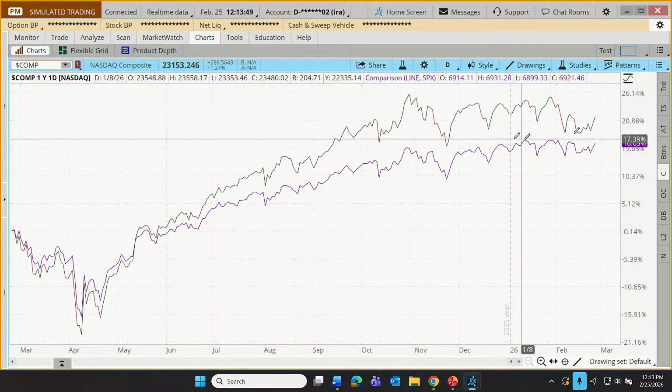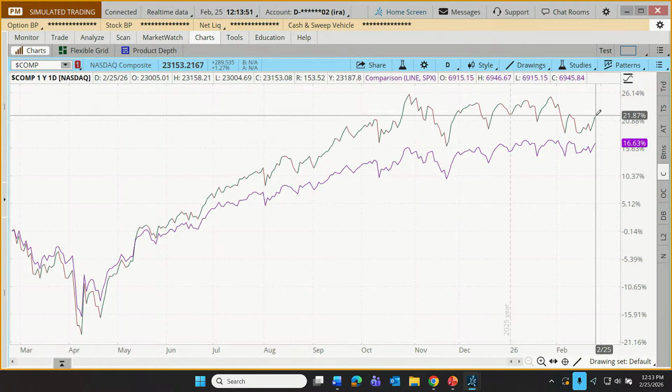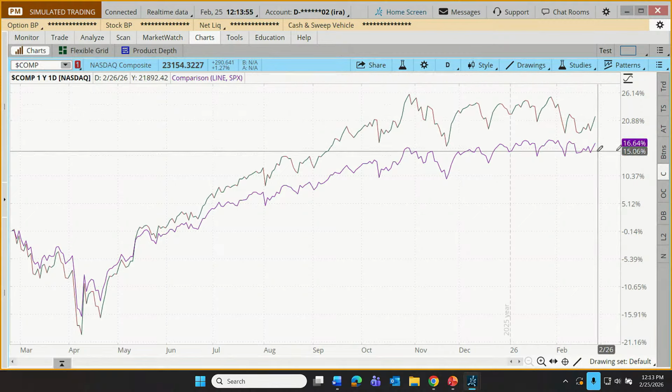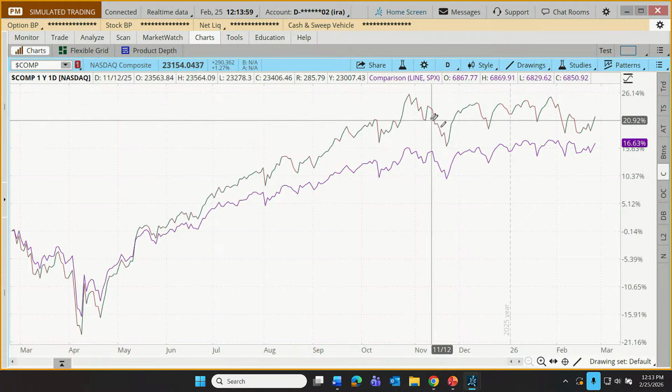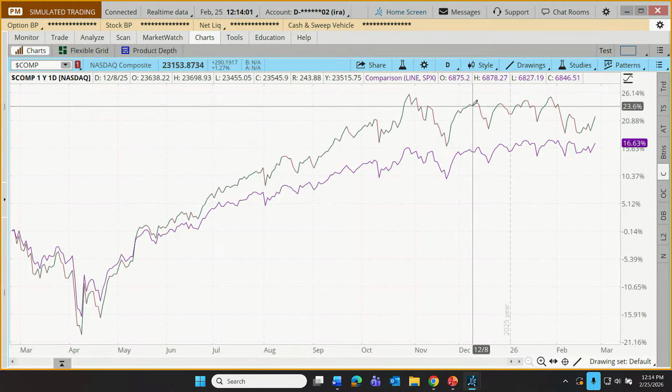But that's kind of nice. We can now see, looks like the NASDAQ is up about 22% for the trailing 12 months. The S&P is up about 16.64%. And we can see when these two indices tend to work in step with one another and when there can be departures between the two.